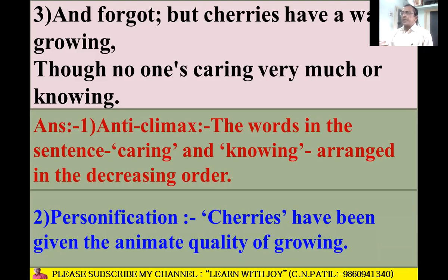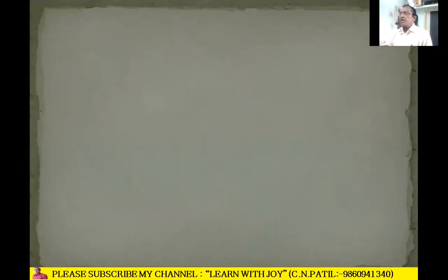Next one is personification. Cherries have been given an animate quality of growing. In this line, cherries have been given animate quality. When qualities of living beings are given to non-living things, growing, like a baby grows and becomes big, it happens with animate qualities of human beings. So growing, this quality is given to the non-living thing.